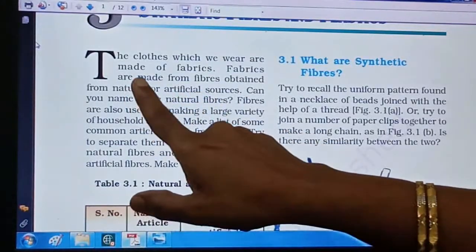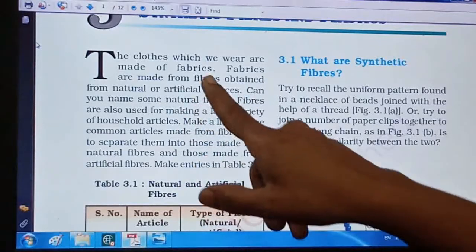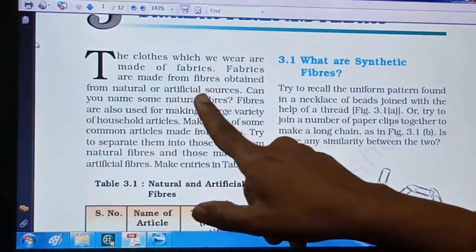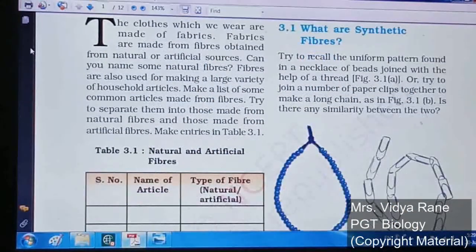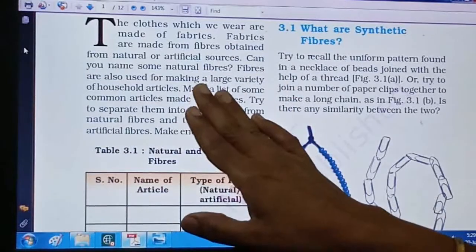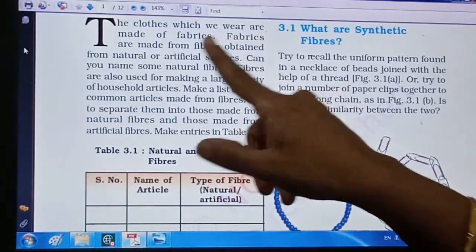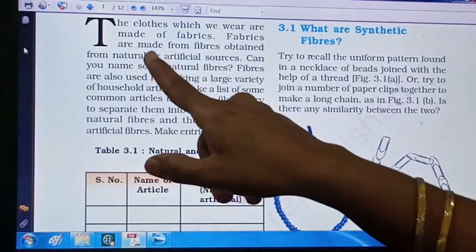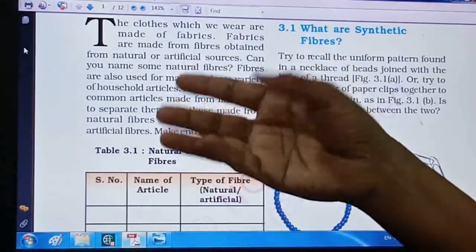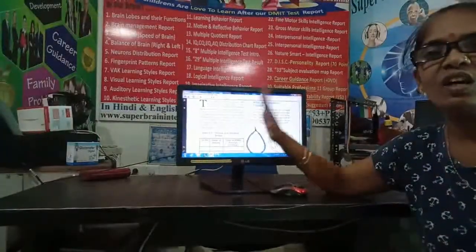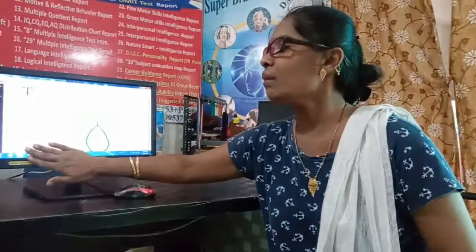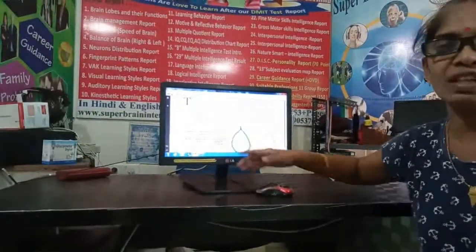For natural fibers, the sources are plants and animals, and artificial fibers are generally made up of chemicals. So fabrics are made from fibers, and fibers are of two types, natural and artificial. If the source is animal or plant, then that will come as natural. Other than plant and animal, if it is formed from chemicals, then definitely it will go for artificial. Here one table is given, natural and artificial fibers.